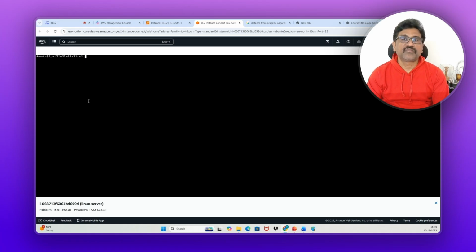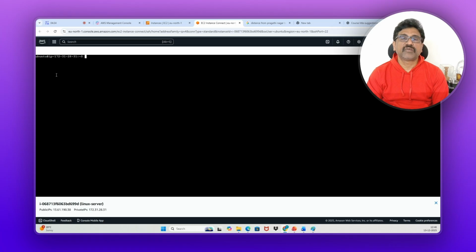Ubuntu is the username. If you want to log in, if you want to connect to any server, you should have a user ID. Since this is a brand new server, Ubuntu will give one user ID to work with this server, to connect with this server. So that username is Ubuntu. Ubuntu is a normal user. What is a normal user?